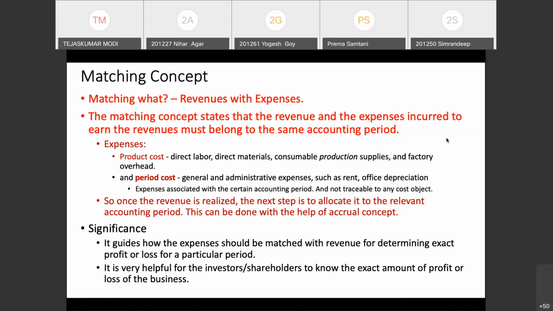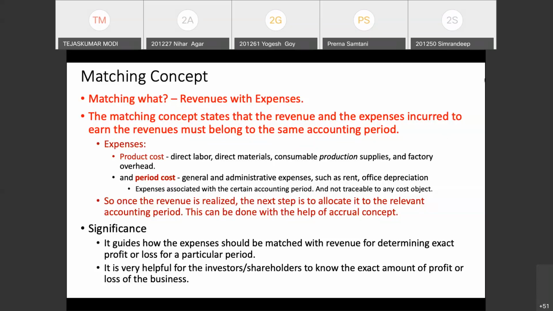Sir, the matching concept is that revenues and expenses must belong to a particular period. Like if they are paid in advance, then they should be recorded as prepaid, and if they are for the previous period, then they should be recorded as accrued. Okay. Of course, it is in line with the accrual concept that we have been discussing for some time now. Very good participation.